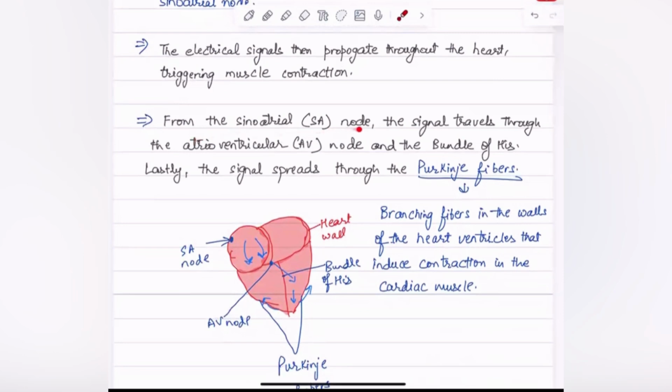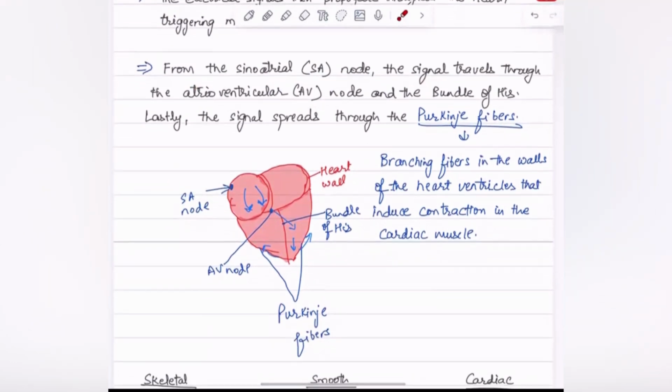From this SA node, the signal travels through the atrioventricular node, AV node, and the bundle of His. Lastly, the signal spreads through the Purkinje fibers and the branching fibers in the walls of the heart ventricles that induce contraction in the cardiac muscles.